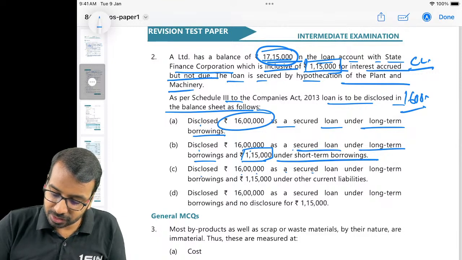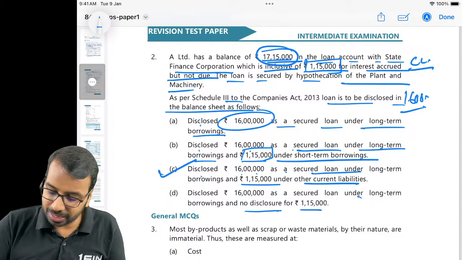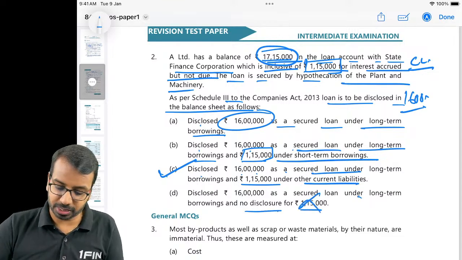Disclose 16 lakhs as a secured loan and 1,15,000 under current liability. This is correct. No disclosure of 1,15,000 is incorrect. So option C is the correct option.